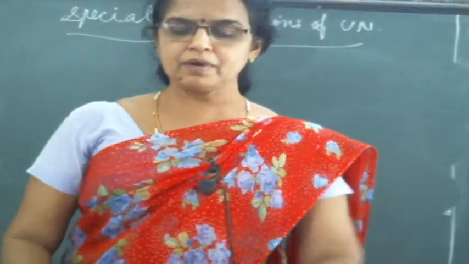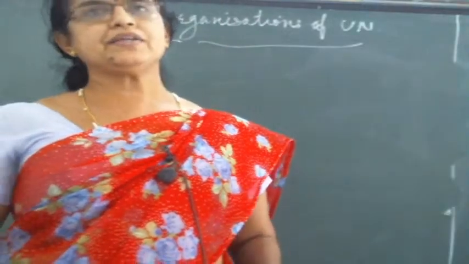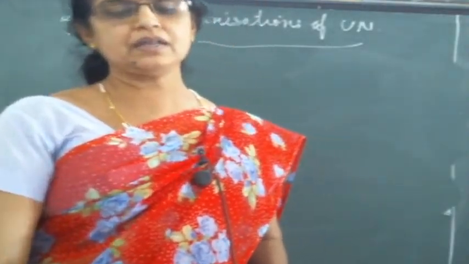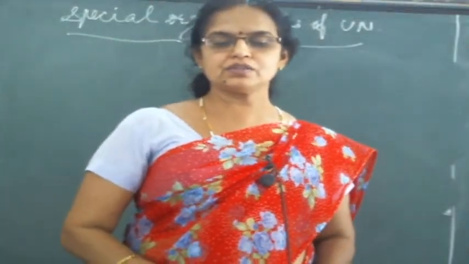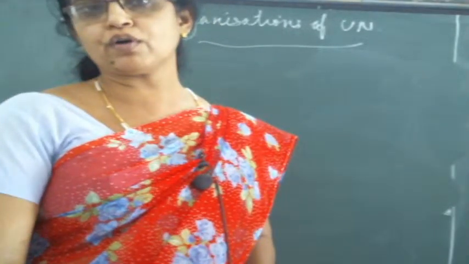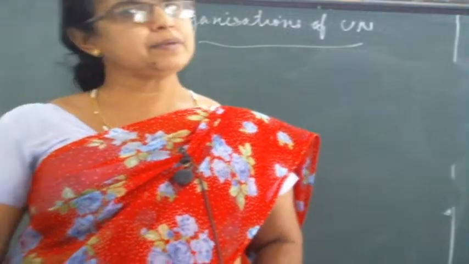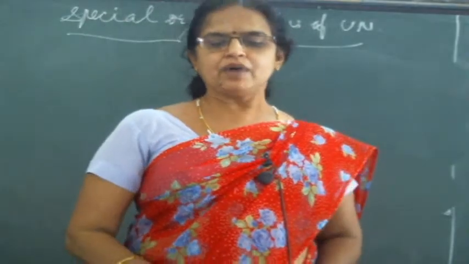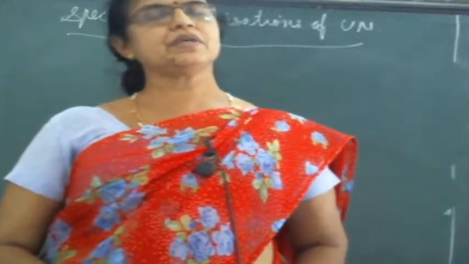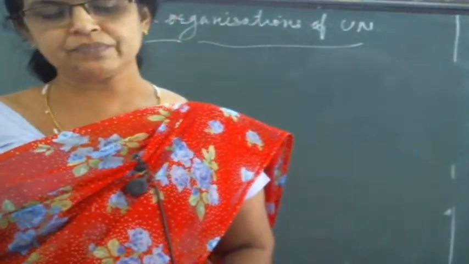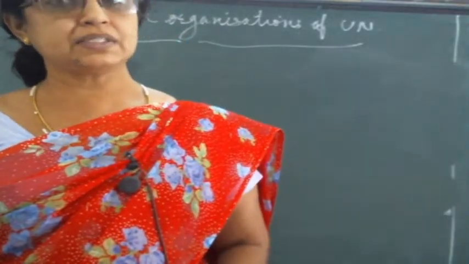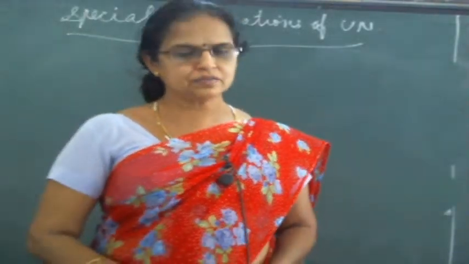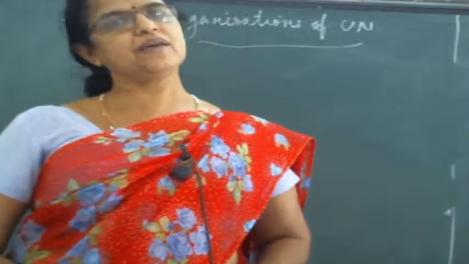Yesterday we had discussed the specialities of the General Assembly and the Security Council of the UN. The Security Council is known as the most important organ of the UN, but the General Assembly is the biggest organ of the UN. And why does the Security Council become the most important organ? Because it has tremendous power to manage peace and security, and 5 permanent countries use their veto power.